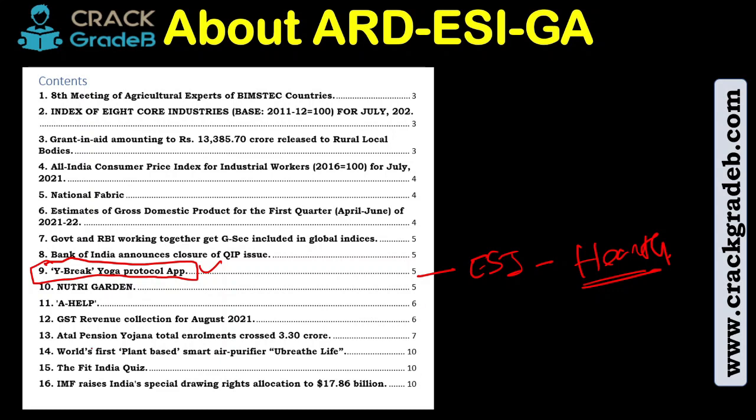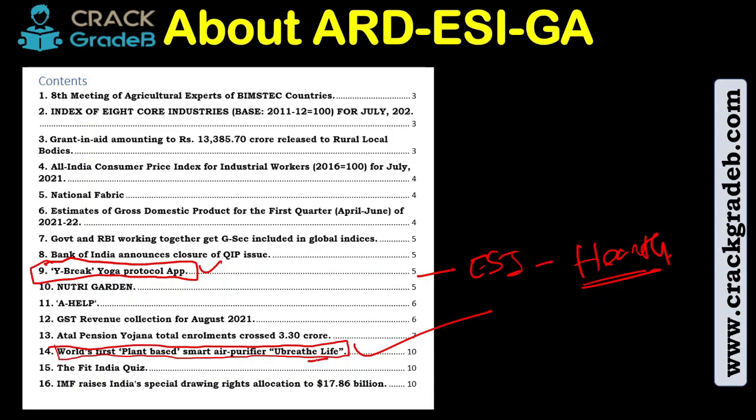Right now, see this. World's first plant-based smart air purifier, You Breathe Life. Okay, so there is an IIT in India that has developed it. So I think this is phase 1 material. So which IIT has developed it? I think IIT Ropar. So a question can be framed like this: IIT Ropar has recently developed a plant-based smart purifier named as dash. They'll give you 4 options. So you will have to remember this.